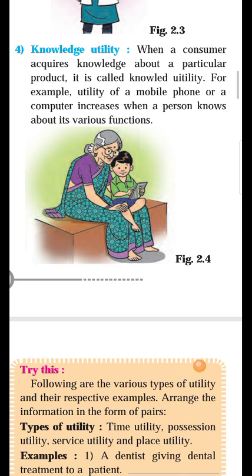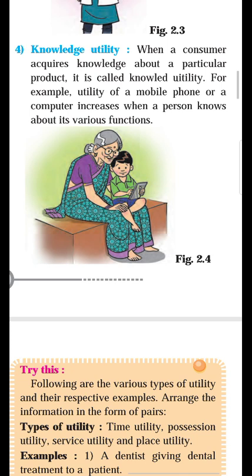If you don't know how to operate the mobile phone, you will not demand the mobile phone. But if anyone gives you proper training, proper knowledge about that phone or computer, then you have utility of the computer or phone, because you know the proper functions. So who gives the knowledge and training gives you the knowledge utility.